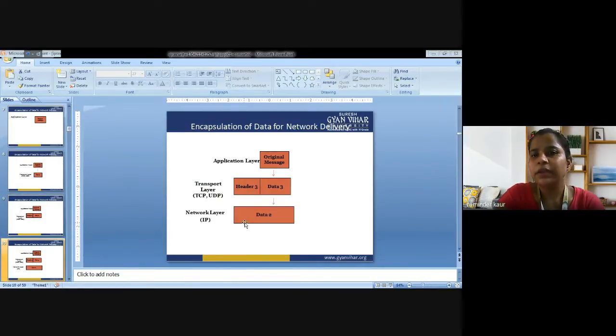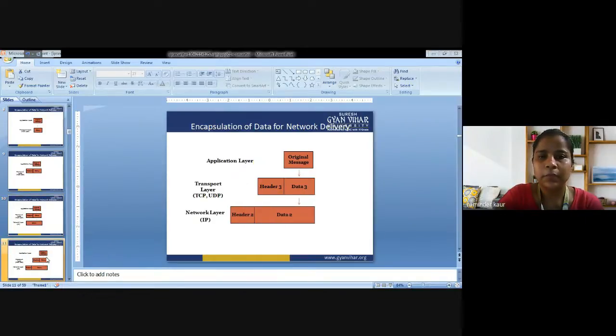Next, there is again some data available at the second layer, that is the network layer. So we are going to transmit the data from the transport layer to the network layer. Now we are again supposed to add the header. That is header 2, because we are concerned with the layer 2 data.